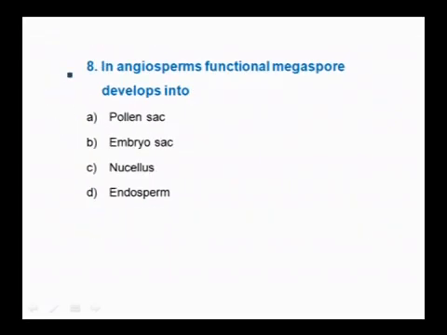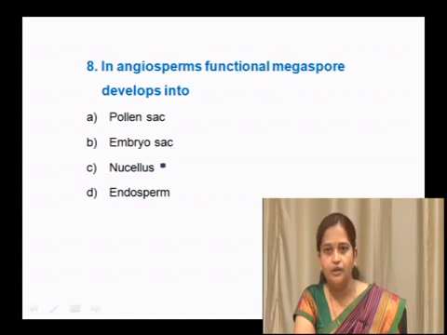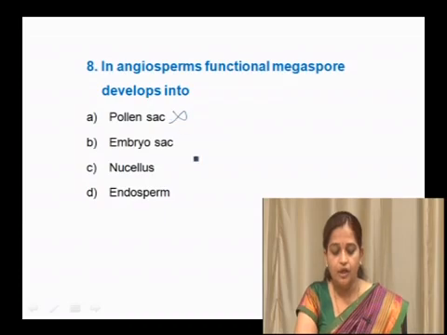Next question is, in angiosperms, functional megaspores develop into whether it is a pollen sac or an embryo sac or nucellus or endosperm. Angiosperm functional megaspore is not developing into pollen sac because pollen sac is present in anther, which is the male representative of the flower. So, pollen sac is a wrong answer. Nucellus is a nutritive tissue. So, megaspore is not directly developing into nucellus tissue. So, nucellus option is also wrong.